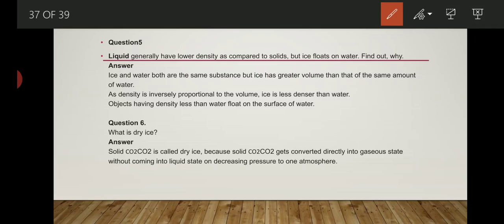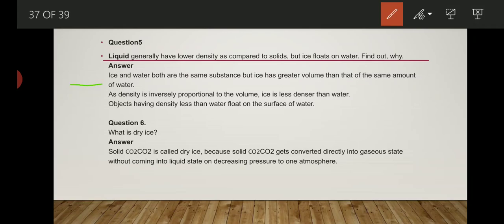The main reason is that ice and water are the same substance, but ice has greater volume than the same mass of water. As density is inversely proportional to volume, ice is less dense than water. An object having density less than water floats on the surface of water.